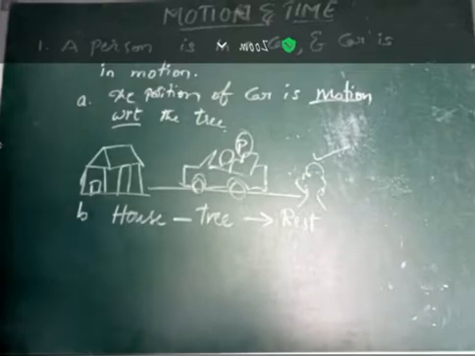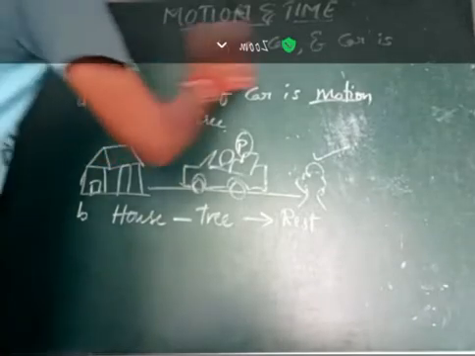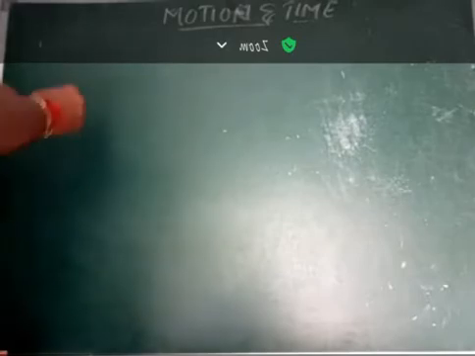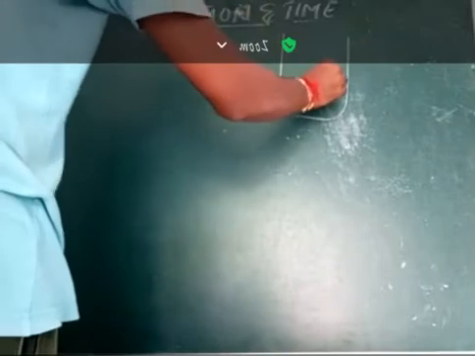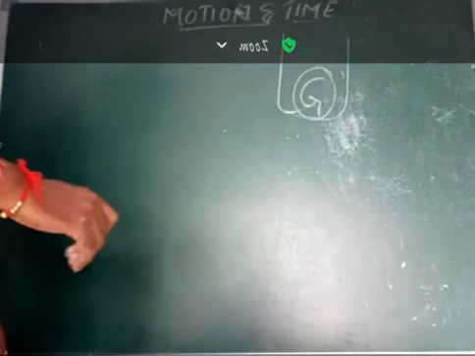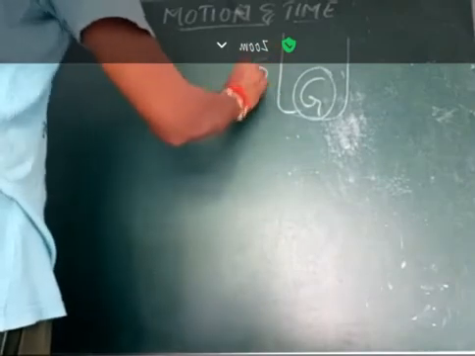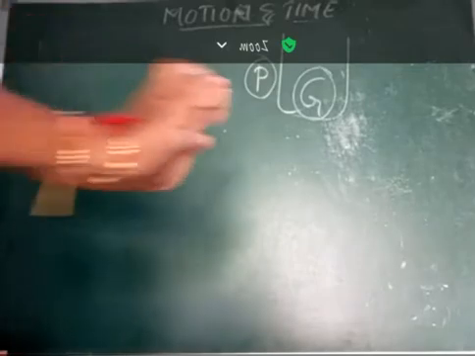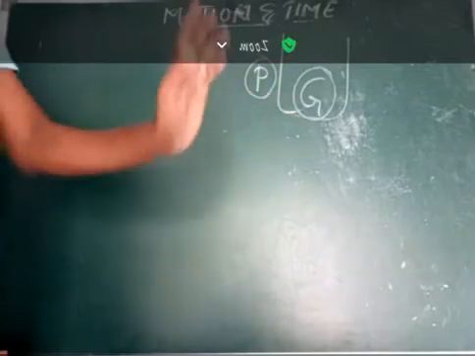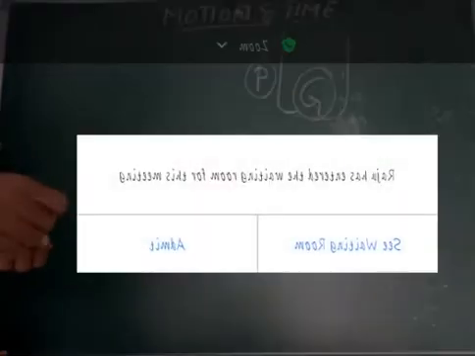Okay. Next, another example. The girl on the swing. That means here there is a cradle, and on this cradle there is a girl. The girl is swinging, and a person is there who is giving some force to swing the cradle, right?